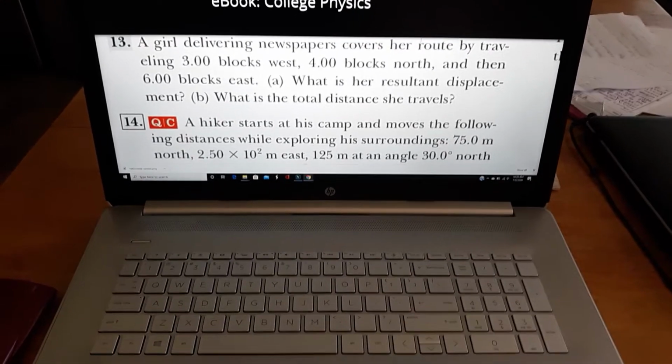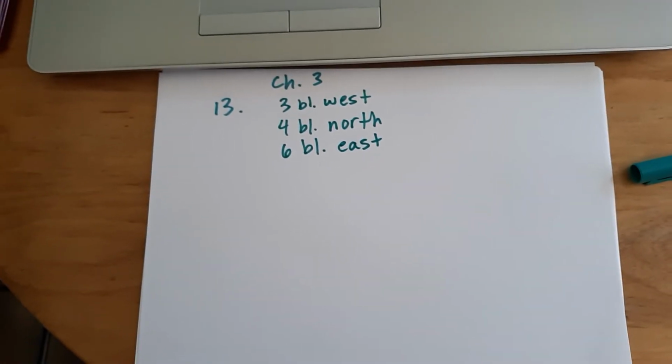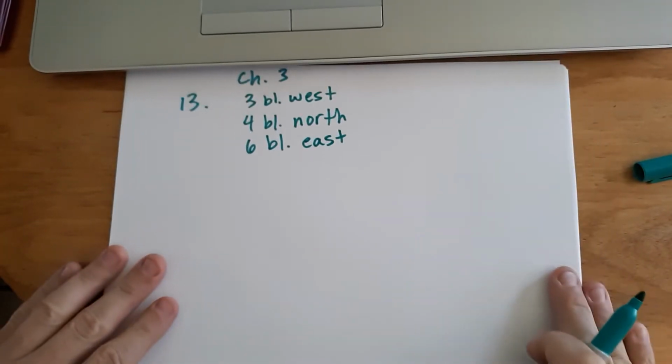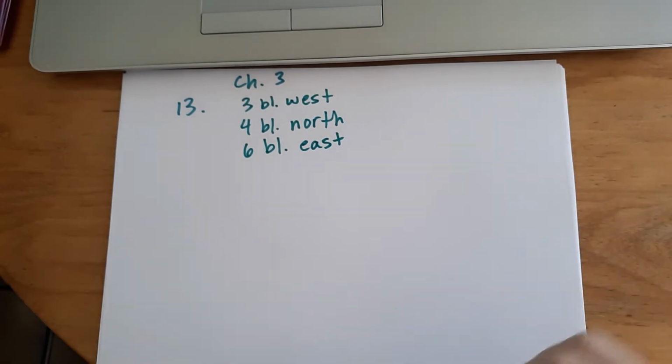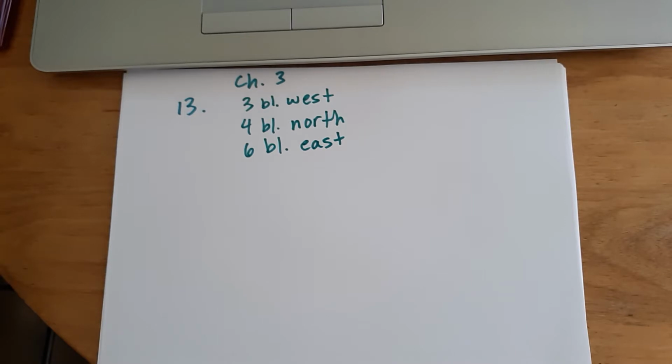All right, so let's get to the paper here and give it a second to focus. Okay. So when you're doing vector addition, there are some important concepts about vectors that I want you to read, and that reading has been included in your summer assignment, the sections I want you to read and take notes on.